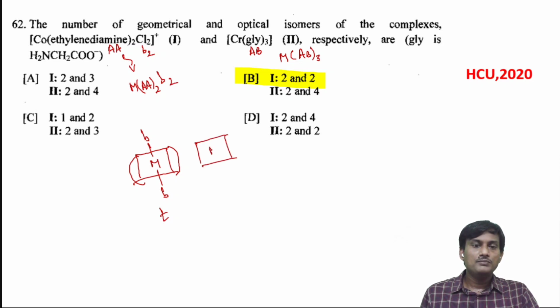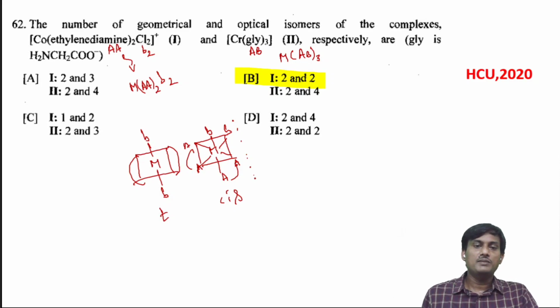If we take the cis form, this is a cis form, and this one is A, and this one is A. This is the cis form. And this cis form has a mirror image, a non-superimposable mirror image. So it has 2 geometrical isomers and 2 optical isomers.